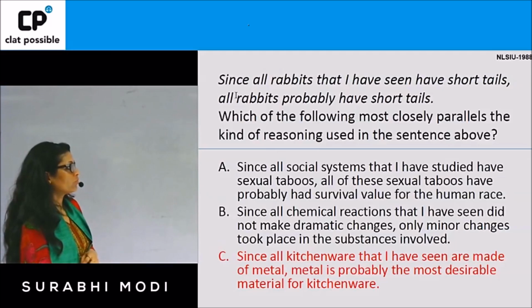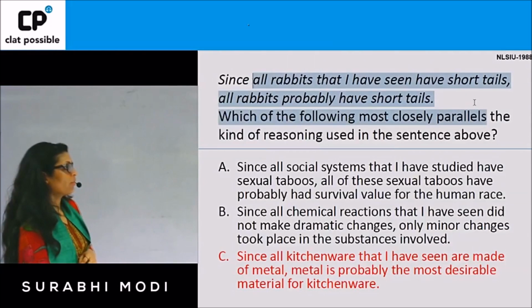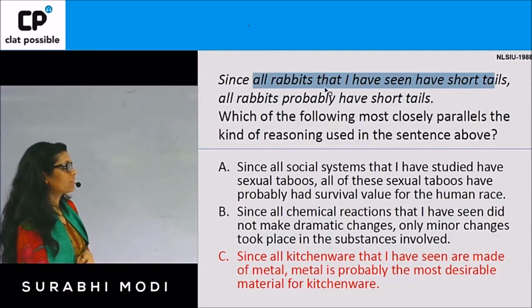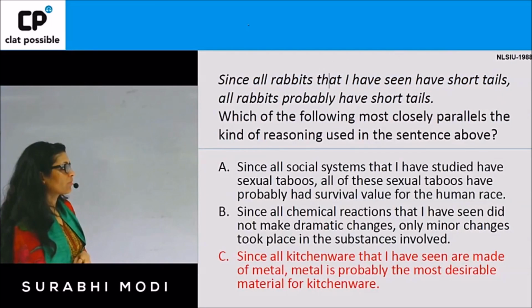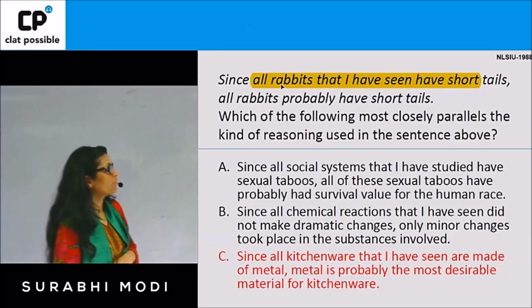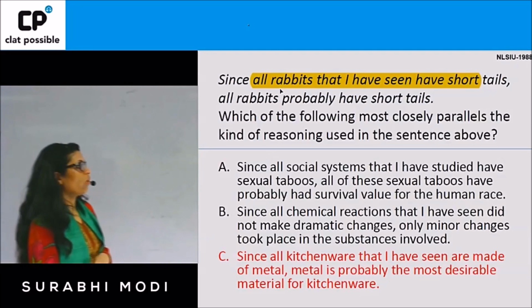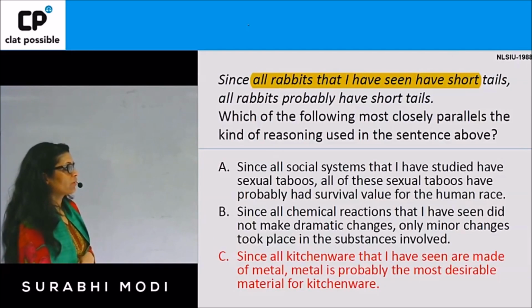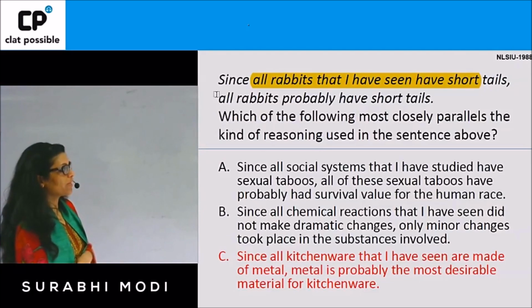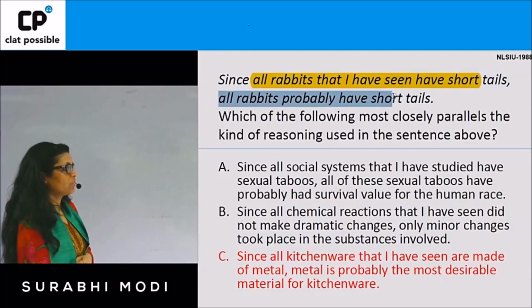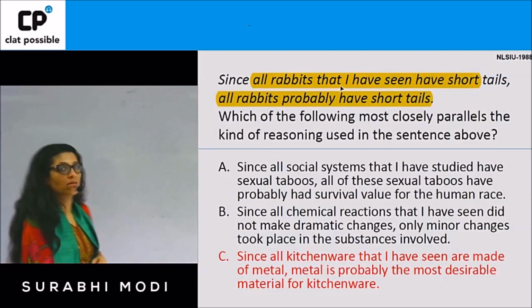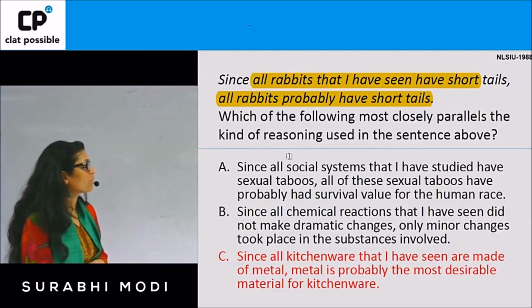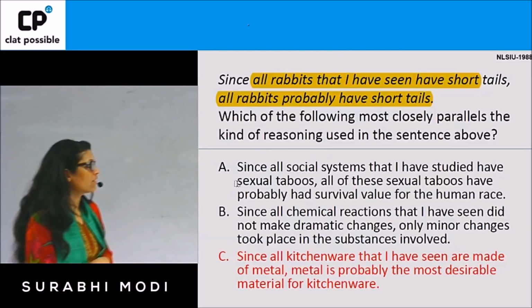So if you check the format given in front of you, all rabbits that I've seen have short tails, right? So I'm highlighting this for you. If I take rabbits to be P, so all P have Q, the conclusion is all P have Q. So this conclusion is the same as the given premise. Now we have to see what parallels here.